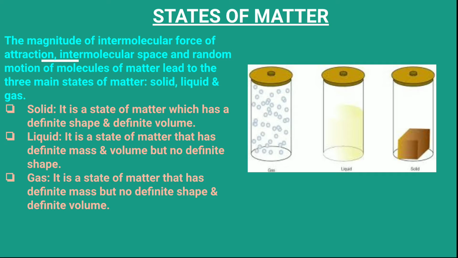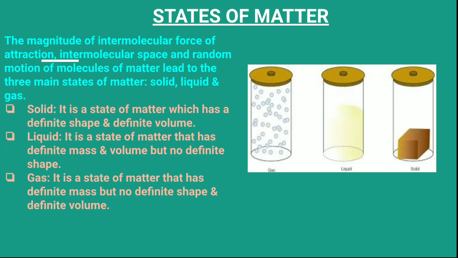Now, states of matter. We know that there are three states of matter, that is solid, liquid and gas. The magnitude of intermolecular forces of attraction, intermolecular spaces and random motion of the molecules lead to these three states. Solids have definite shape and definite volume.